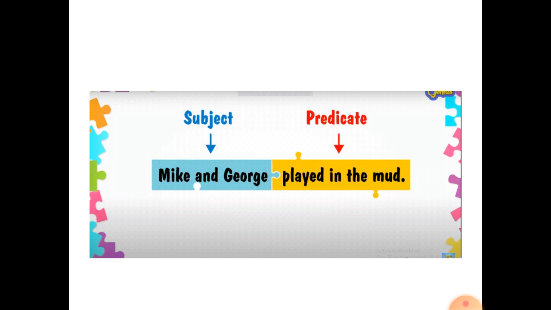Let's understand with other examples. Mikey and George played in the mud. So here played is the verb. So who played? Mikey and George. So they are subject here in this sentence, and played in the mud is predicate because the predicate part always has a verb. So here the verb is played. So played in the mud is a predicate in this sentence.